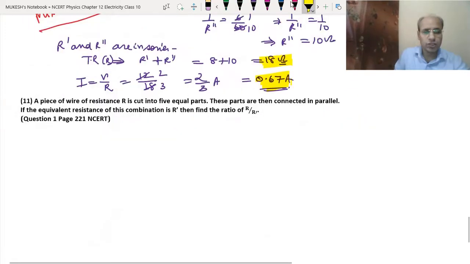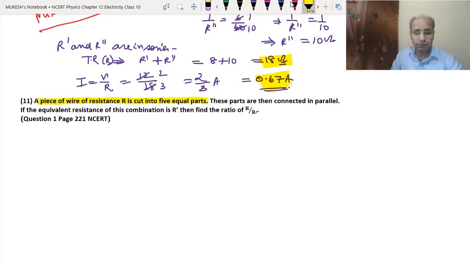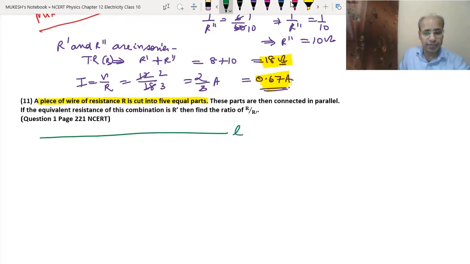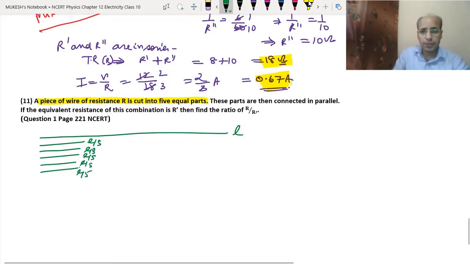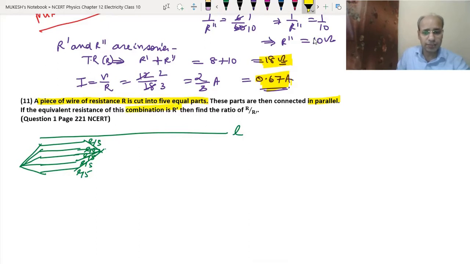Now the next question. In this question, a piece of wire of resistance R is cut into 5 equal parts. Let's say this is the wire whose length is L. It is cut into 5 equal pieces: 1 piece, 2 piece, 3 piece, 4 piece, 5 piece. It means the length of each piece will become L upon 5. Now these parts are connected in parallel. We have to find the ratio of R to R dash, where R dash is the combination. So let's find it.